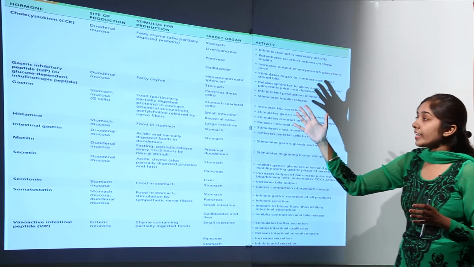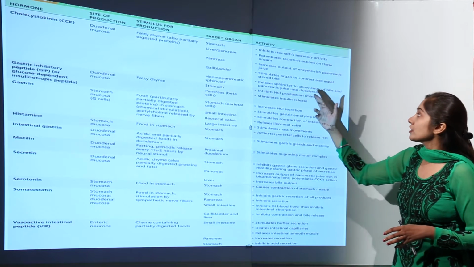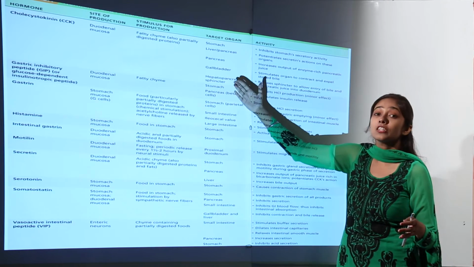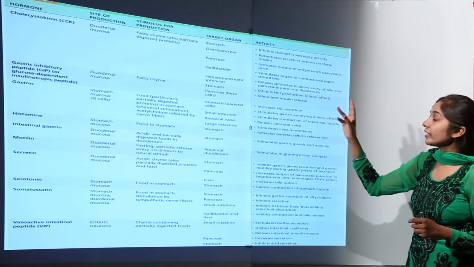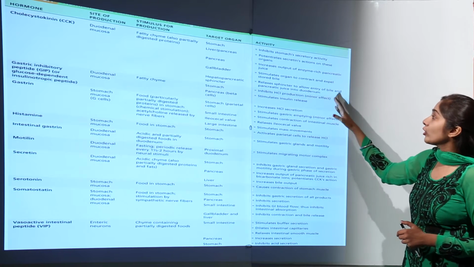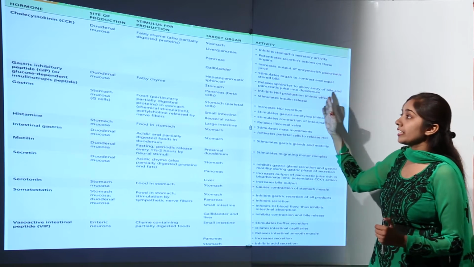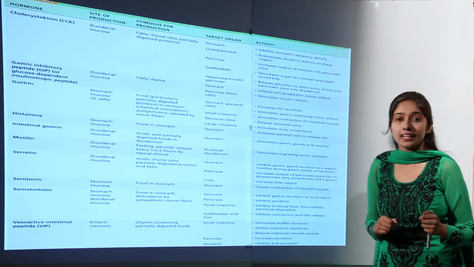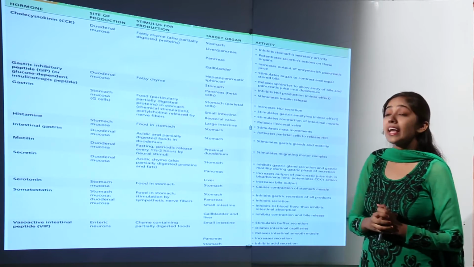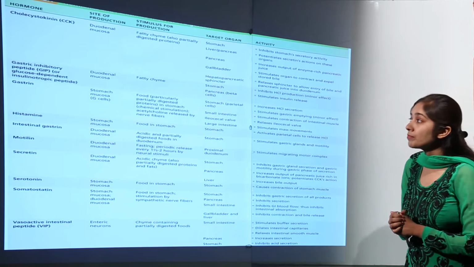So if CCK is released, this leads to the contraction and expulsion of the stored bile that is there in the gallbladder. Then the hepatopancreatic sphincter is relaxed when this hormone is released, and this allows entry of bile and pancreatic juice into the duodenum. So this is the activity of the hormone CCK, also called CCK-PZ.